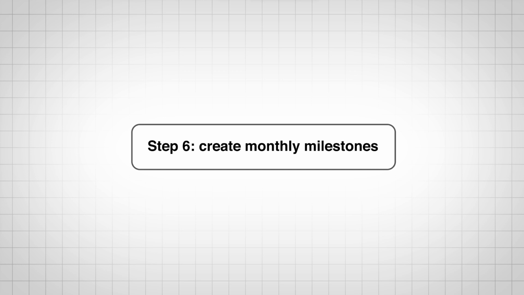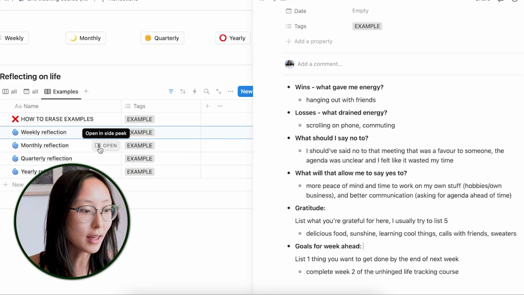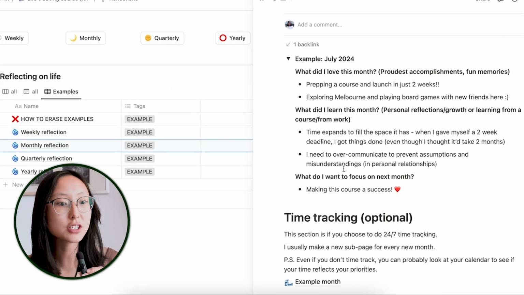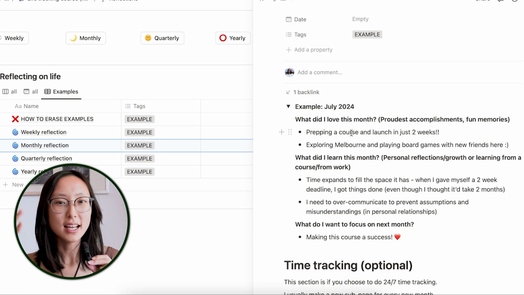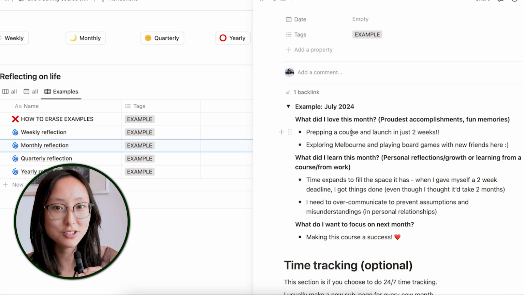But anyway, step number 6 is to create monthly milestones. So when you look at all of your weekly reflections, take all of your proudest wins and put it in monthly milestones. I have a template for that as well. There's also a bunch of reflection questions, and you can just fill this out. Set a calendar reminder for yourself and make sure you fill this out, because I think doing this puts you in the right headspace to be motivated to see if you're on track for your goals and continue to work towards them.